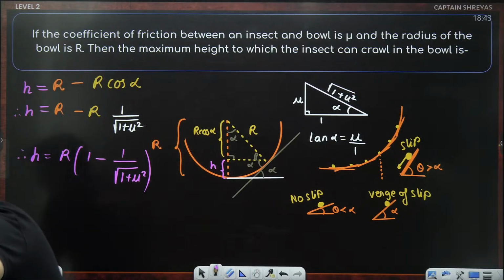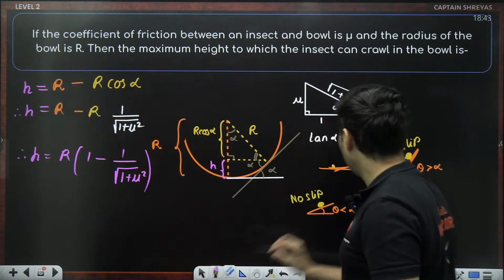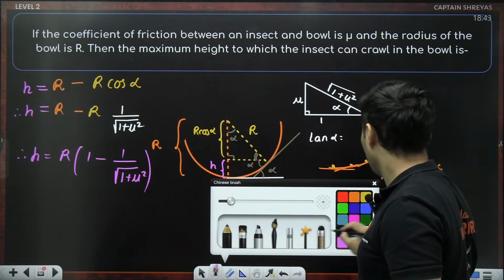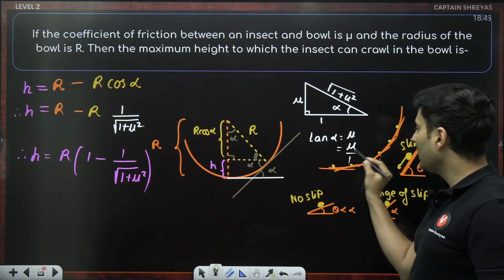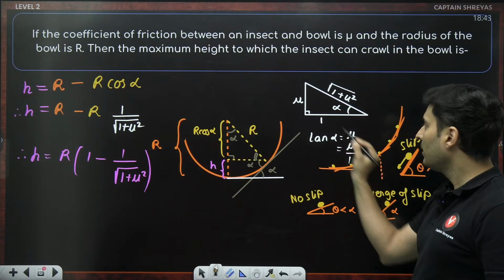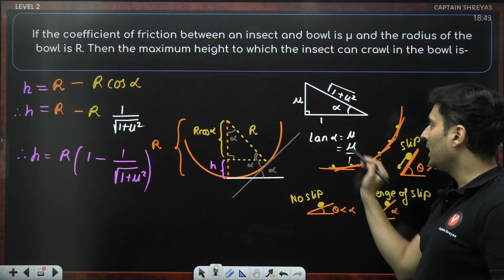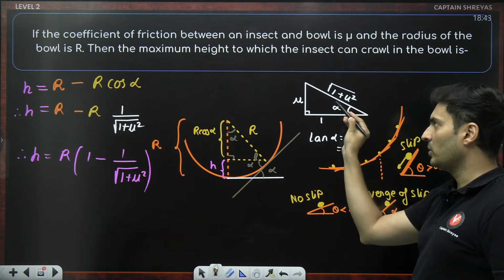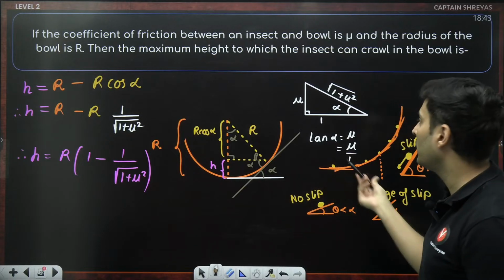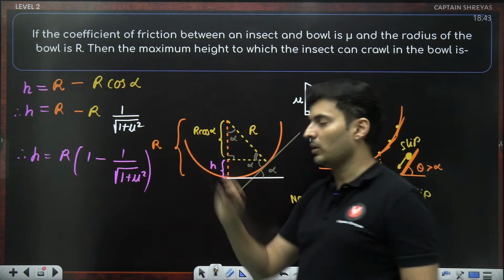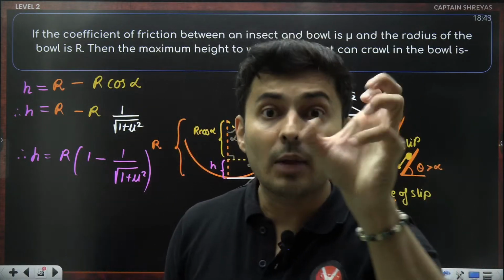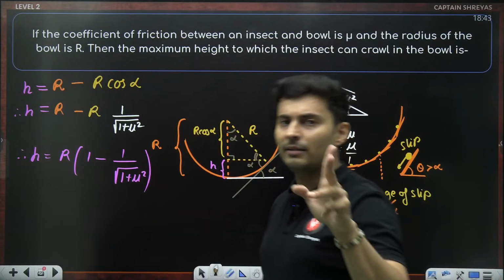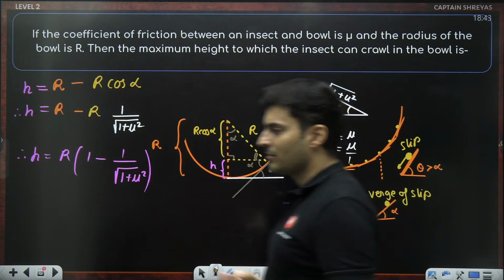Yes, these kind of questions might be there in HC also. Why is 1 in the base? Because tan alpha, what was tan alpha? It was mu. So I can write mu as mu divided by 1. So you can think of an imaginary hypothetical triangle with opposite side to alpha as mu and adjacent side as 1, so that I find the hypotenuse, because we just need ratio, trigonometric ratios, so that from tan we can find cos. So whenever you have one ratio, you have to find the other ratio. You always construct a hypothetical triangle, and that's how you can do the interconversions using Pythagoras theorem very easily.